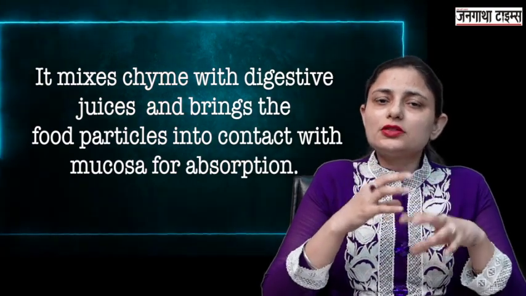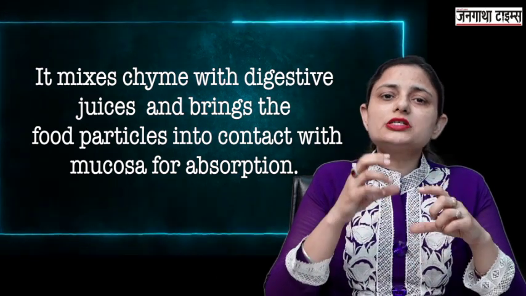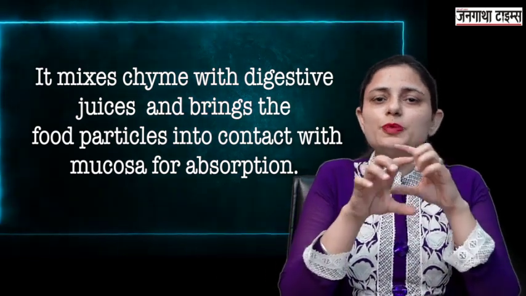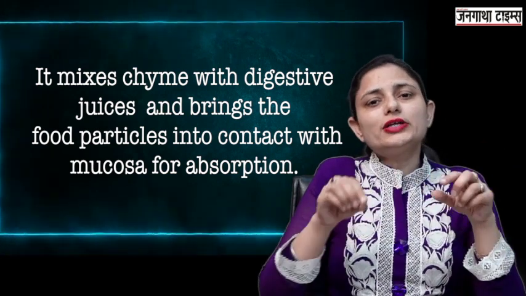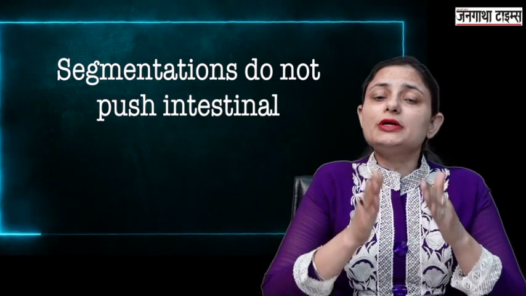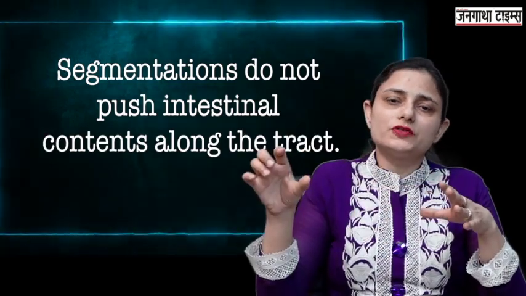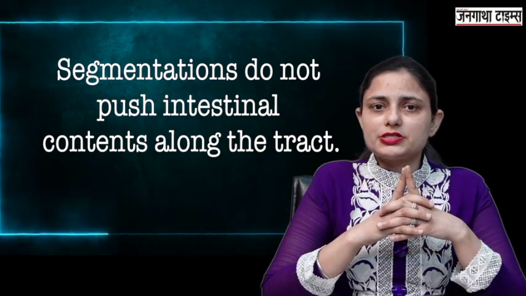And moreover, it brings the digested food particles near to the mucosa so that they can be easily absorbed into the blood. But these segmentations are not responsible for the movement of the food in the small intestine.